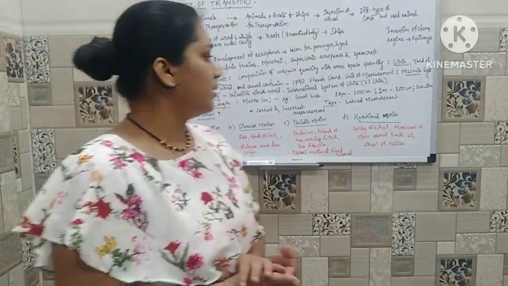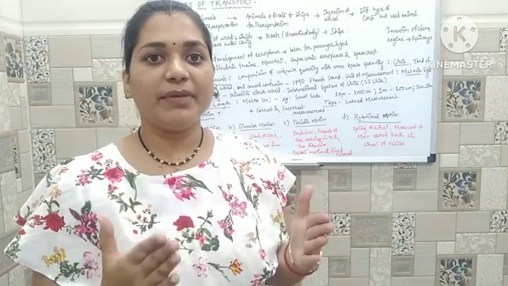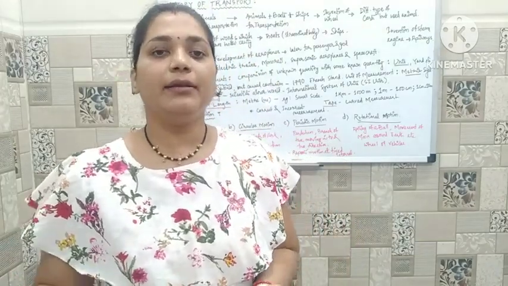Then comes correct and incorrect measurement. If you are measuring with a scale, you have to place the scale in a proper manner. Sometimes one edge of the scale, the 0 part of the scale, is broken, and if you place it on that edge to measure a distance, it will give you an incorrect measurement. Likewise, if you are measuring with a scale in an indirect manner or from an inappropriate direction, then also you get an incorrect measurement.